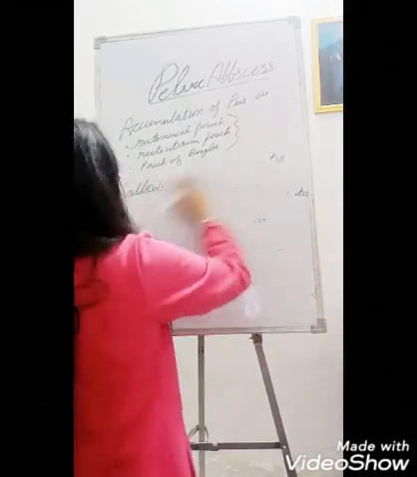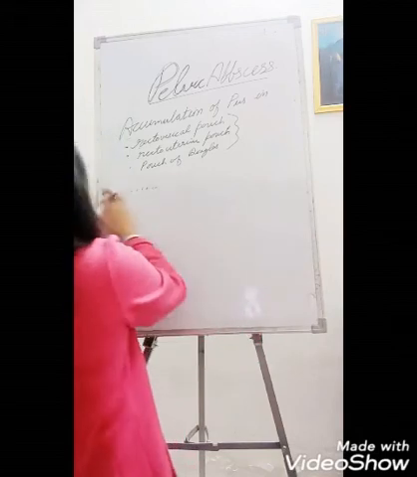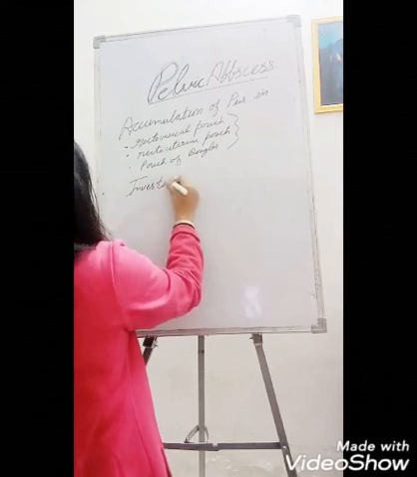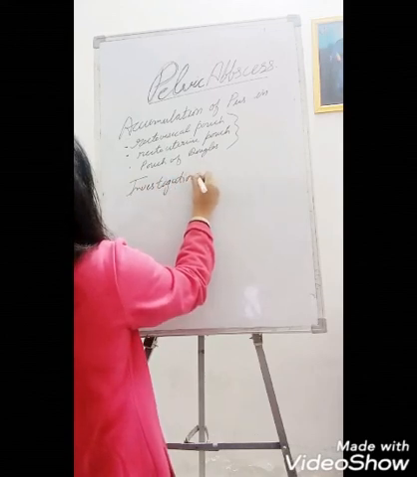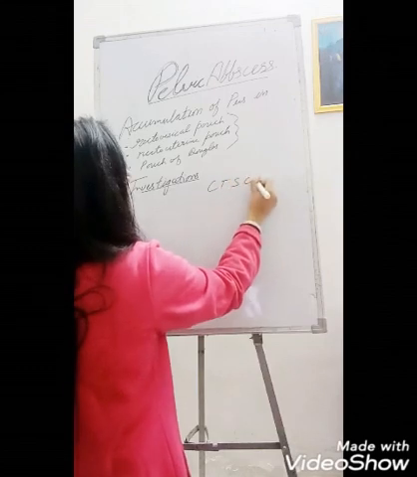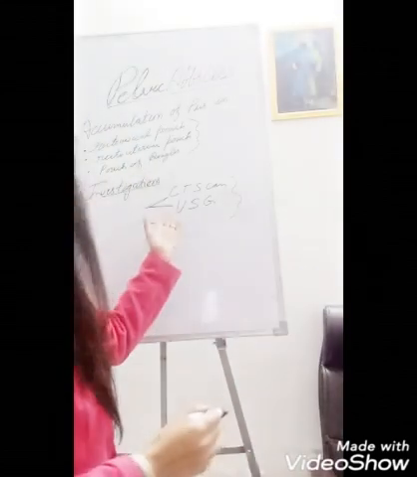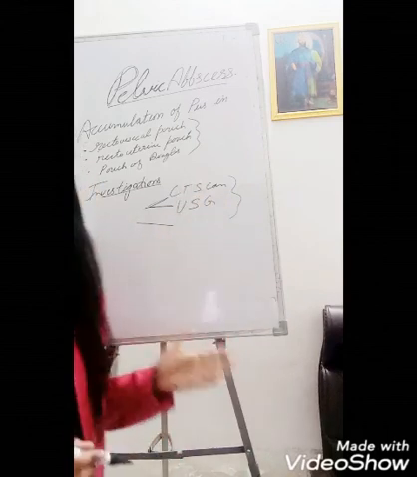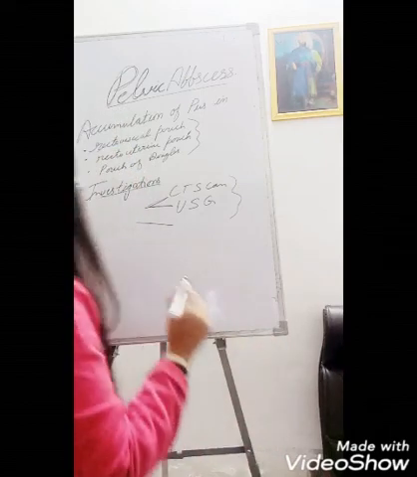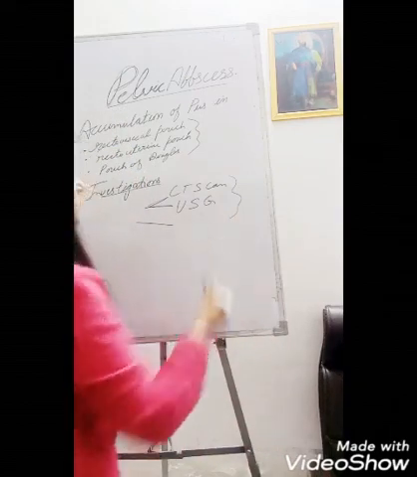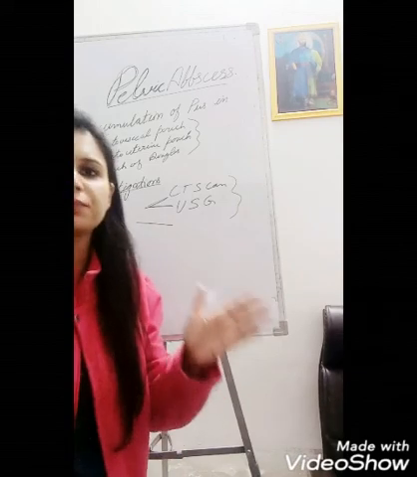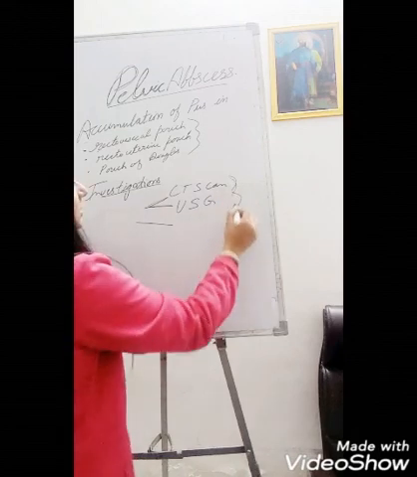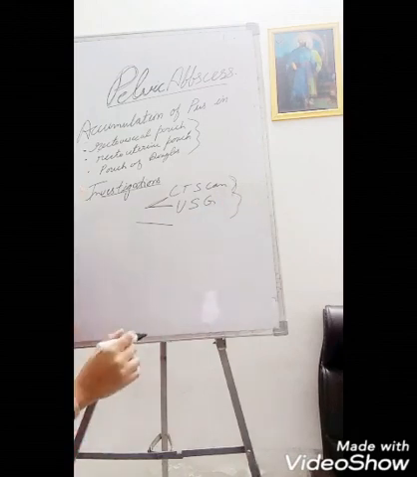Now the investigations. In investigations, we will recommend the patient for CT scan and ultrasonography, which will identify the extent and size of the pelvic abscess, and if any foreign body exists in the pelvic area, these investigations will identify that foreign object also.